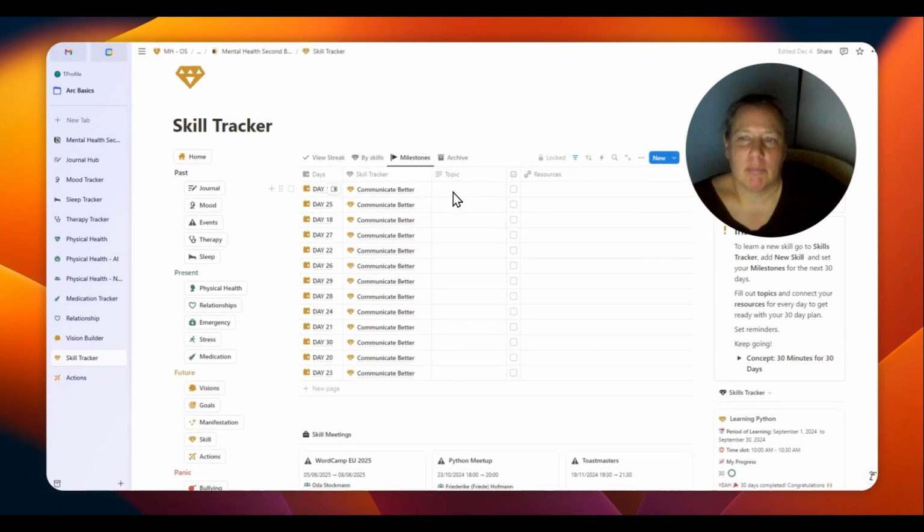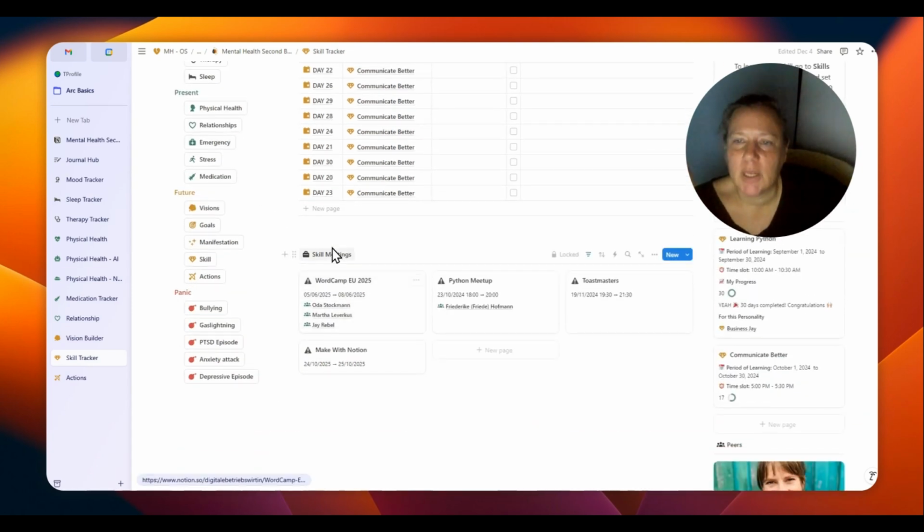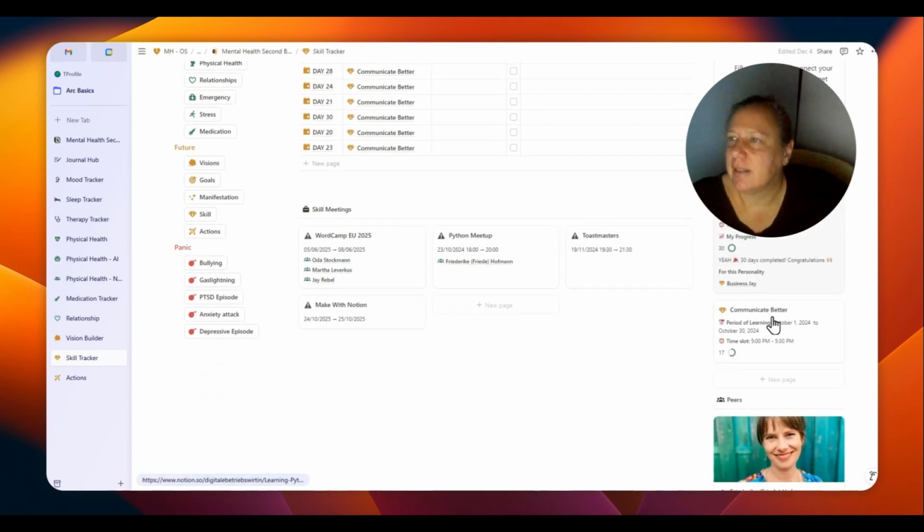because there are various topics, and every day maybe another topic. There are resources you can reference, you can insert here, and maybe there are also meetings where you can improve your skills or where you can learn. And there's also a skill tracker, which is the period of learning, the time slot, your progress, what you already completed, for which personality it is.